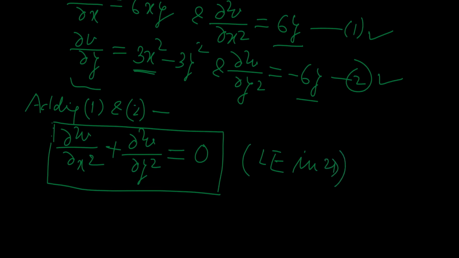As V satisfies Laplace equation in 2 dimension, so from the definition of harmonic function, you may say that V is a harmonic function or V is harmonic. So this implies V of xy is harmonic.